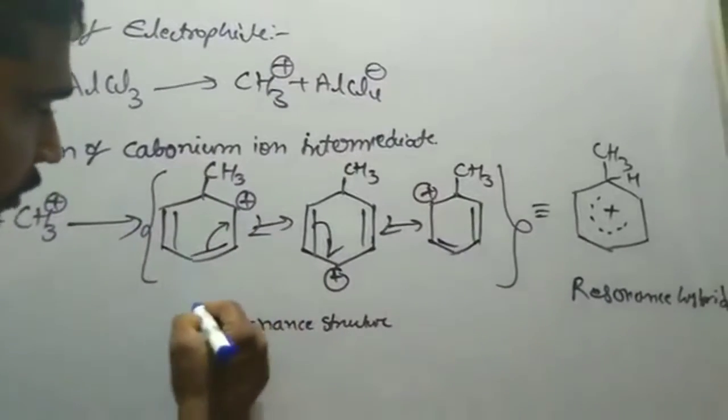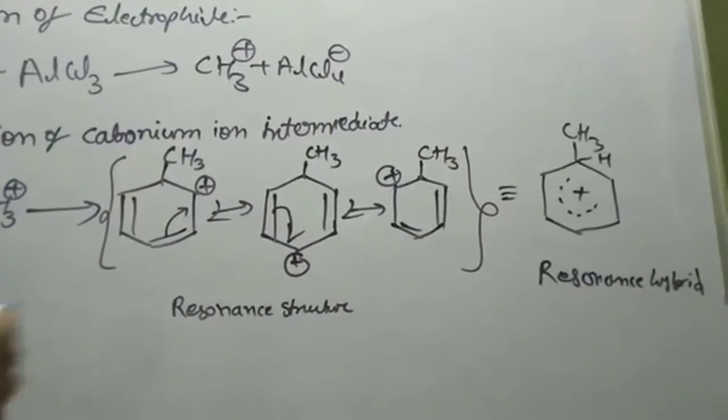We have three resonance structures. The combination of the three resonance structures gives the resonance hybrid.